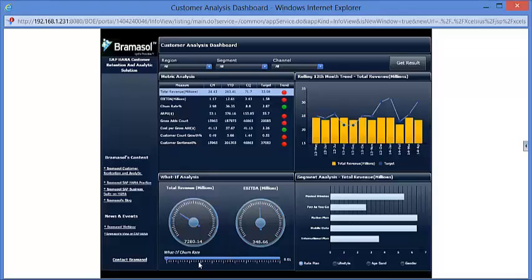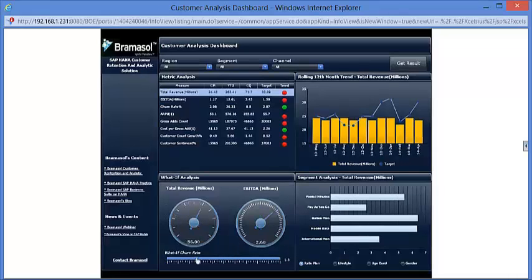If the churn percentage increases, they can analyze how the revenue or EBITDA comes down. As well as the other quadrants, you can make analysis like other dashboards, depending on different segments, to see how this particular KPI is performing. But this what if analysis is again a very important feature of this application.